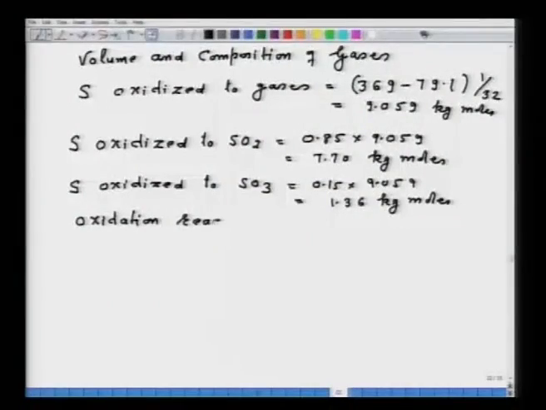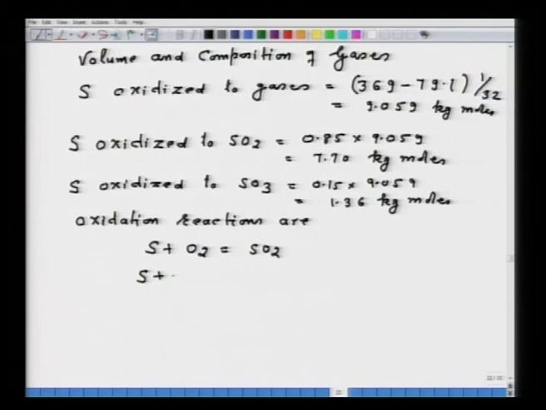Now, we have to see what other oxidation reactions. So, I will write down now all the oxidation reactions seeing the problem. The oxidation reactions are S plus O2 equal to SO2, S plus 1.5 O2 equal to SO3.